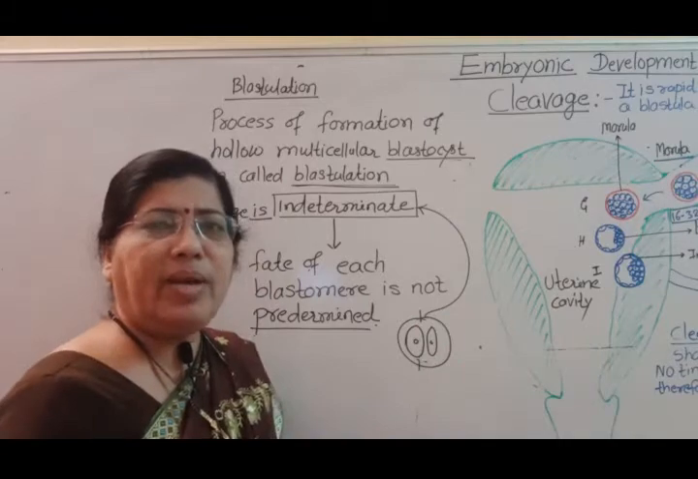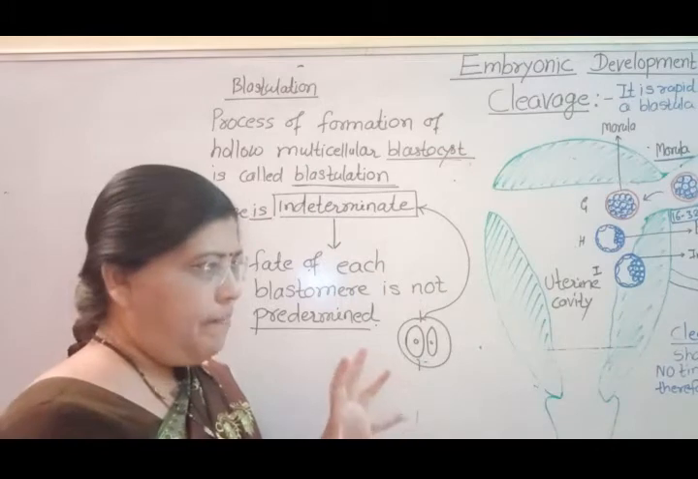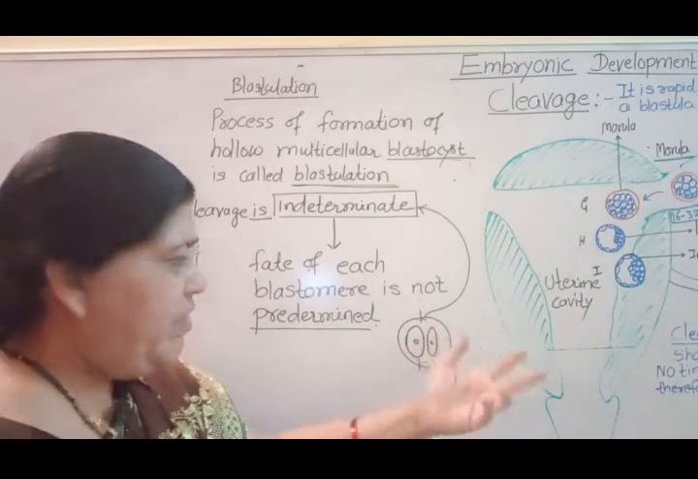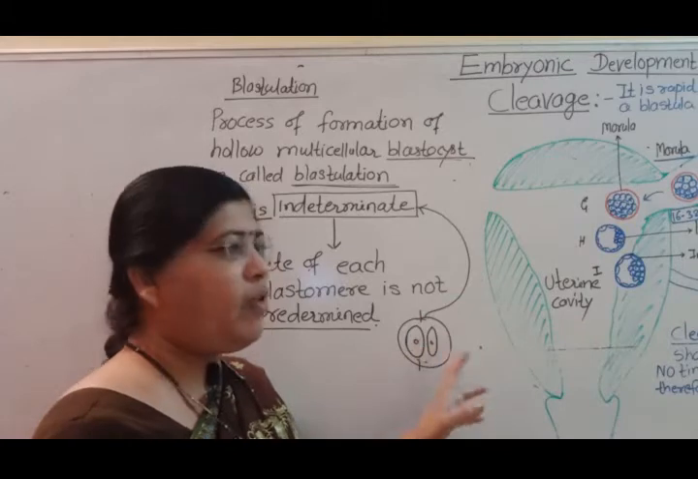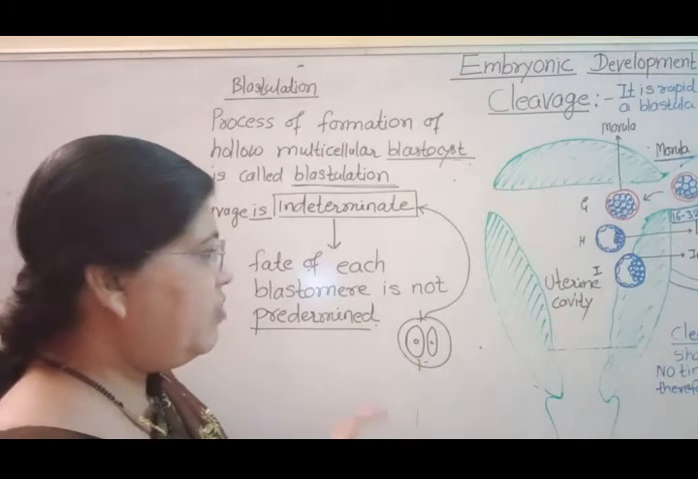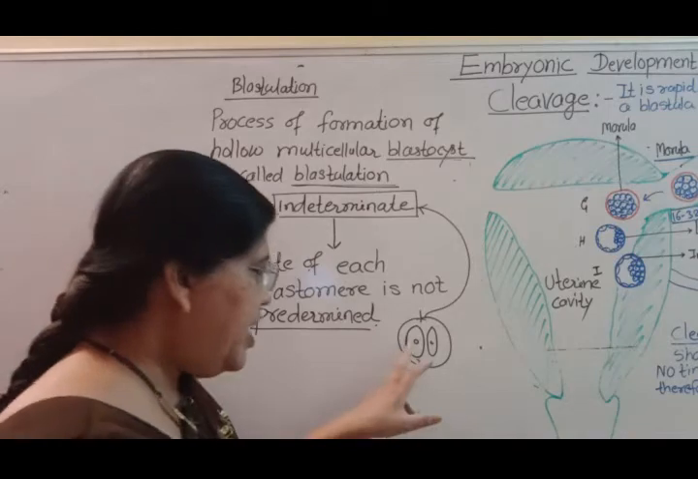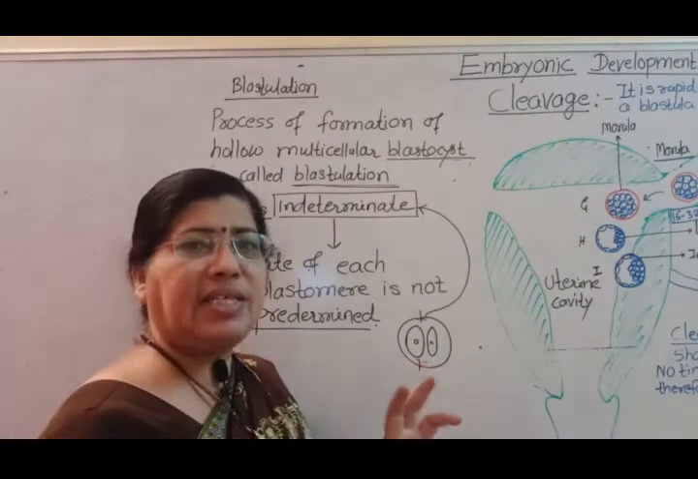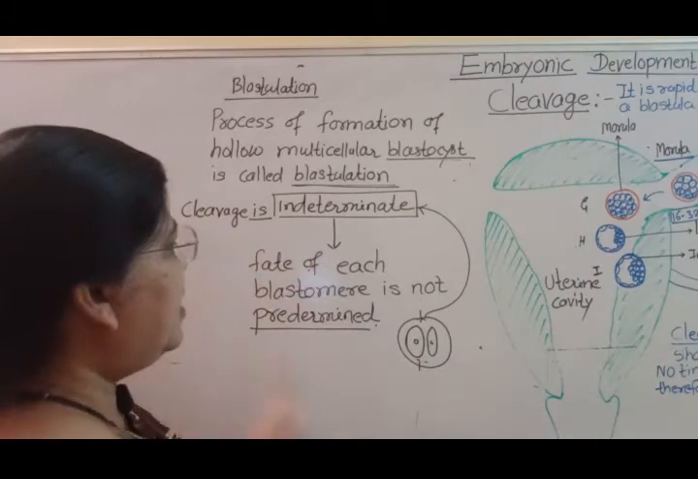In the case of lower vertebrates, the cleavage is determinate. Means if after first cleavage these two cells are formed in lower vertebrates, then their fate will be determined, that is, this blastomere will form the nervous system, this blastomere will form the circulatory system, and so on. But in the case of human beings, the fate of each blastomere is not predetermined, so each blastomere can develop into a complete embryo, and this is called the indeterminate type of cleavage.